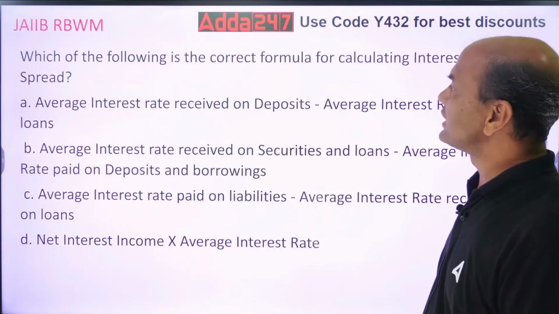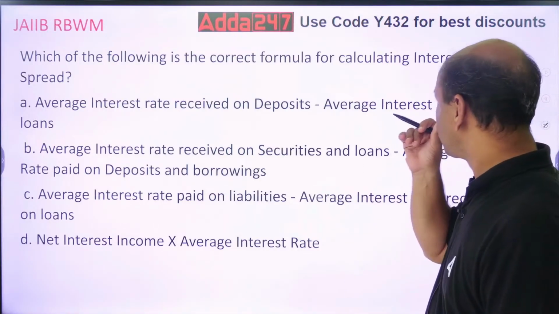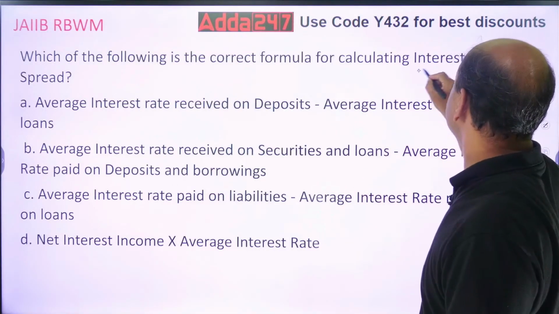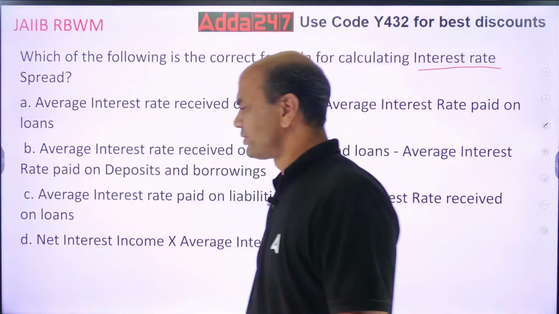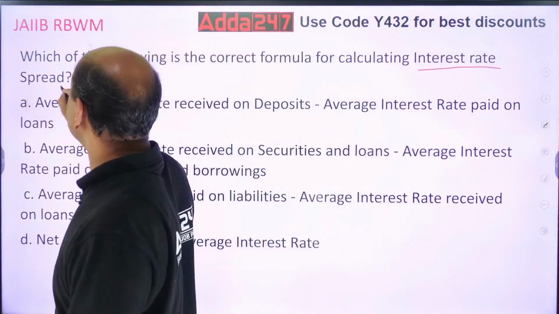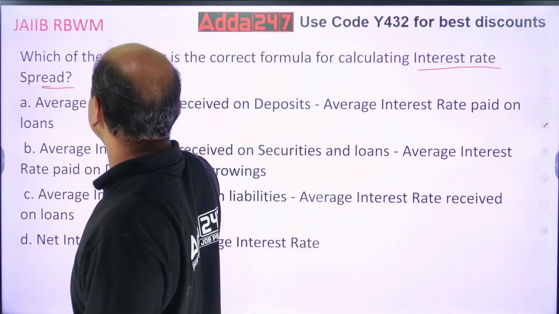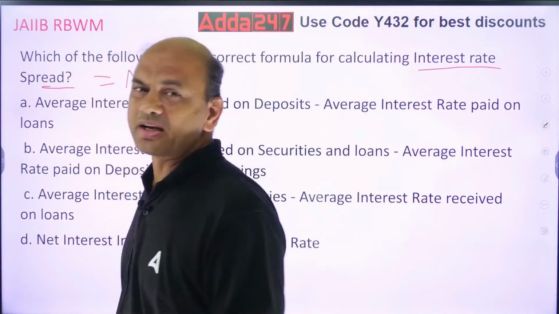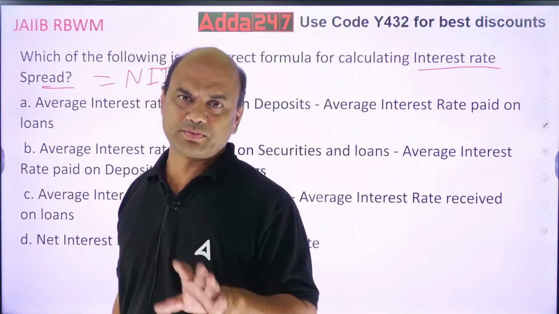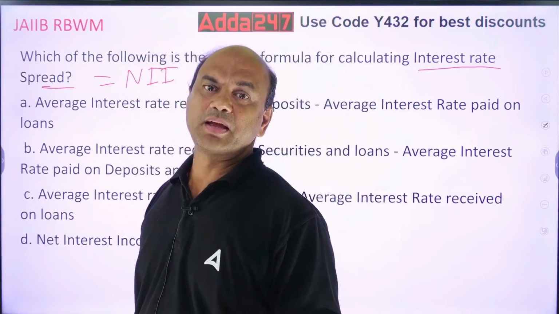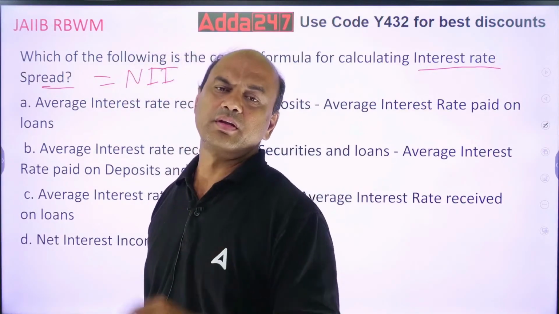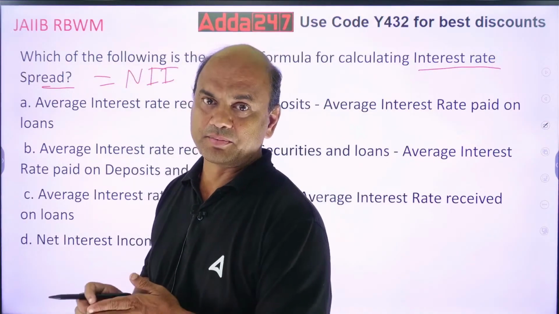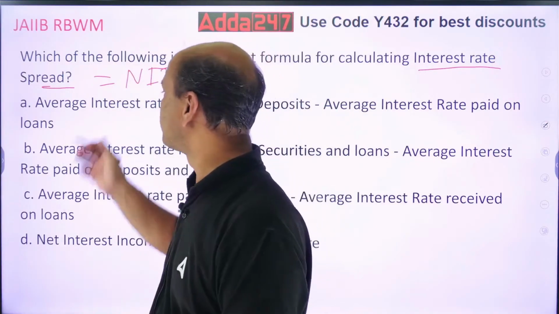Which of the following is the correct formula for calculating interest rate spread? Spread's other name is NII, net interest income. Some books write it NIM also, but NIM is different. NIM is NII upon assets. So what is the formula for calculating the spread?